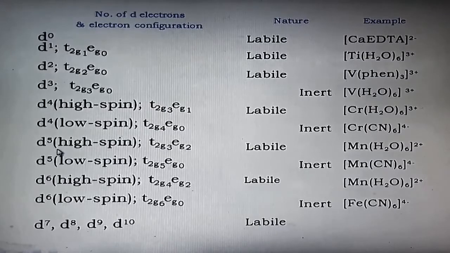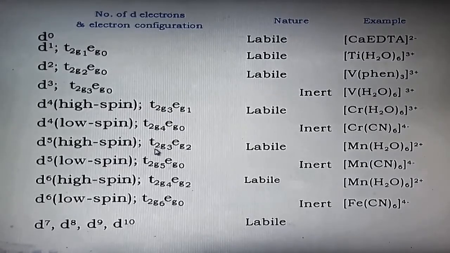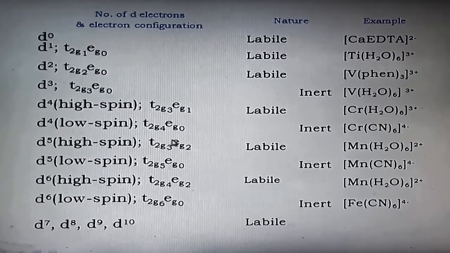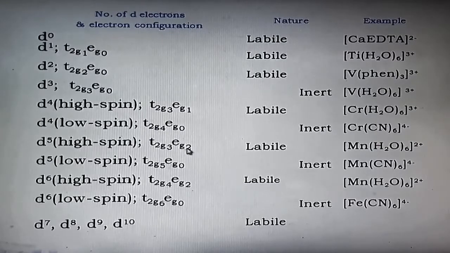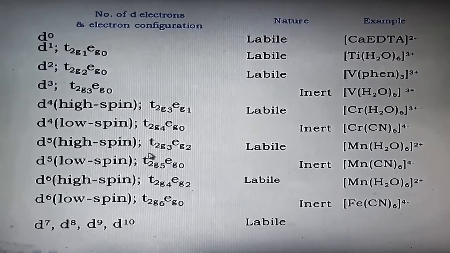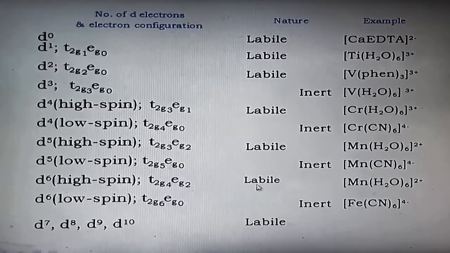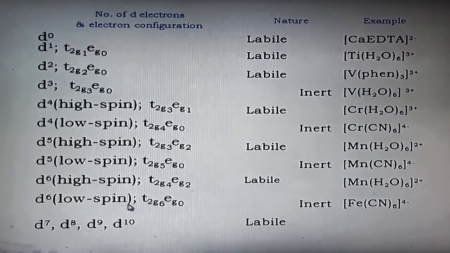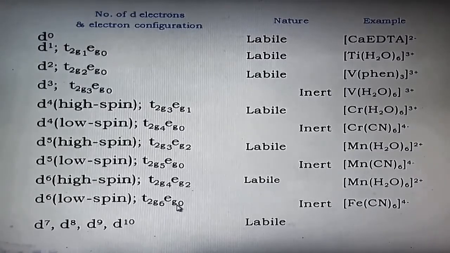In d5 configuration, if t2g3 eg2 is there in case of a high spin complex, then the complex will be labile, as I said, because 2 electrons are present in eg. If it is a low spin complex, then all 5 electrons will enter into t2g, so that complex will be inert. Here in d6 configuration, high spin complex, t2g4 eg2, and since 2 electrons are present in eg, the complex will be labile. D6 low spin configuration, t2g6: no electrons enter the eg orbital, that is why this complex is inert.